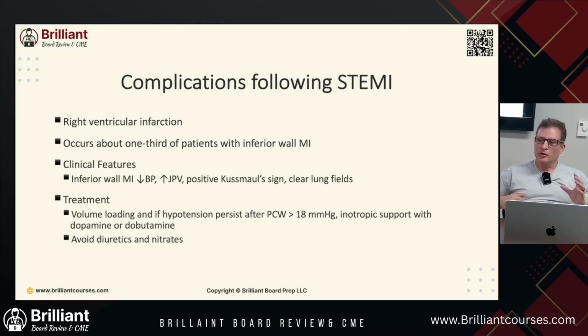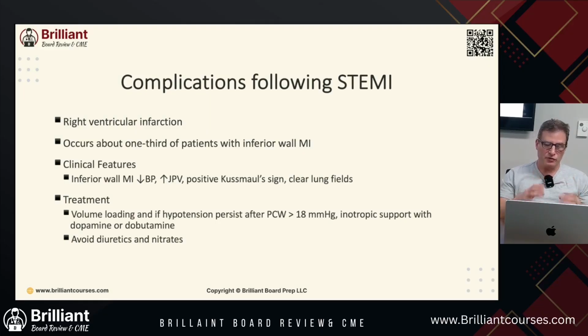So this is where it's important, because you feel this patient's in heart failure. And this is what the boards are trying to teach you: this patient is given a presentation of heart failure. They're going to have decreased blood pressure. They're going to have an elevated JVP. And as they're breathing in, you're going to watch this, you're going to have a high JVP right here, extraordinarily higher than what it should be, and it's not coming down. When it doesn't come down like that, you're going to look at this patient and feel they're in heart failure. But they're going to have clear lung fields. That's the key. So you want to avoid diuretics and nitrates, because you could actually hurt this patient with that.